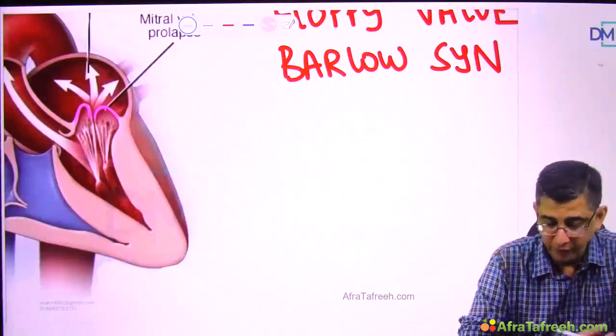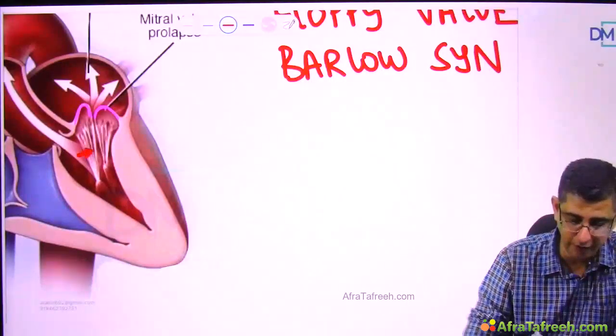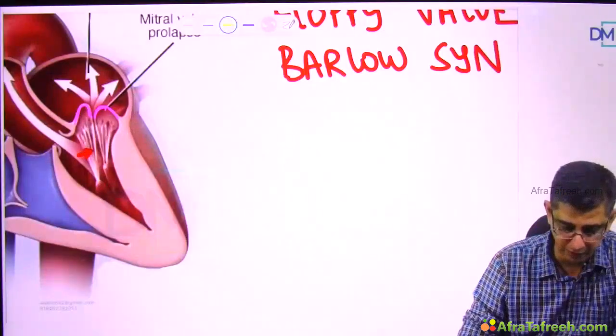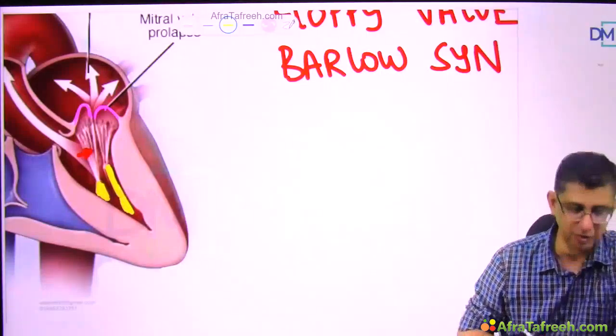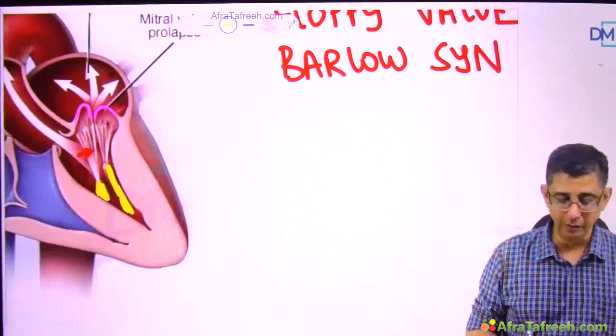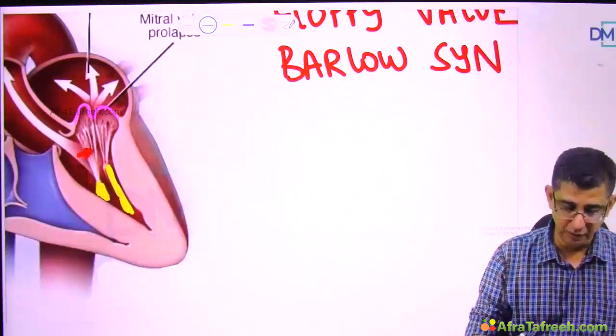Now, when that happens, there would be extra stress on the chordae tendineae, and these chordae tendineae are powered by muscles. The muscles which are present here are called papillary muscles, which I'm highlighting now. So what is happening in this patient is that the valves are going up much higher than normal. The stress on the papillary muscles and the chordae tendineae will also affect the subjacent myocardium.